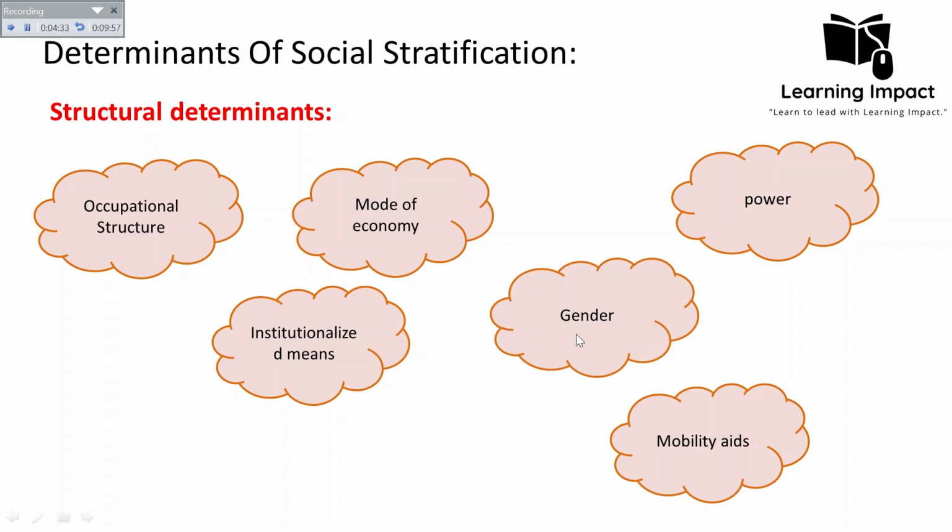Then gender. Whether there is gender discrimination in society, what kind of wage gap exists regarding gender, and whether there is more welcoming behavior towards leadership positions for women on the basis of gender. Such behavior, or such perception of people, also determines social stratification. Then prestige, that is, the level of respect associated with different kinds of occupations, also determines social stratification.